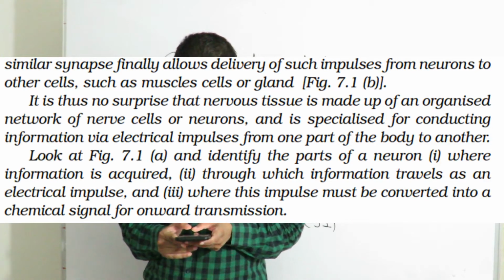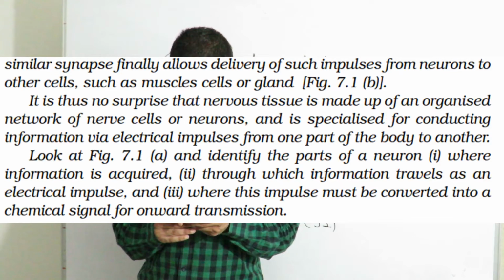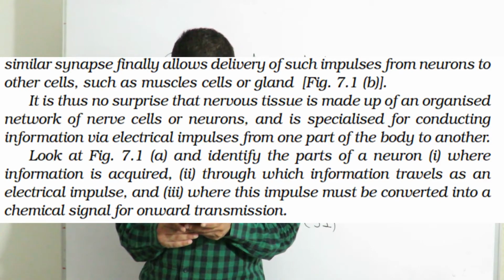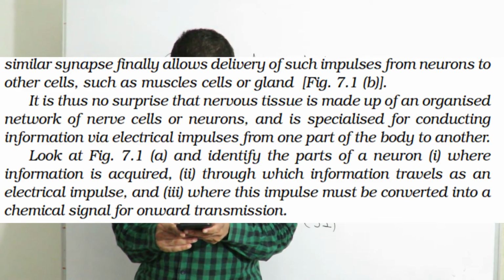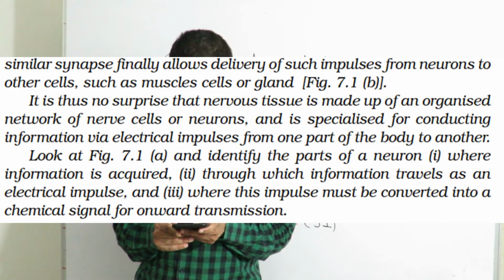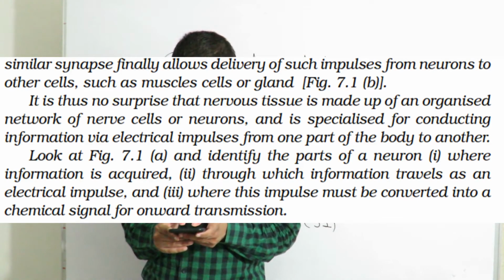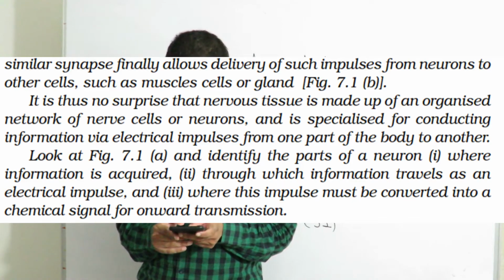A similar synapse finally allows delivery of such impulses from neurons to other cells, such as muscle cells or a gland. It is thus no surprise that nervous tissue is made up of an organized network of nerve cells or neurons and is specialized for conducting information via electrical impulses from one part of the body to another.